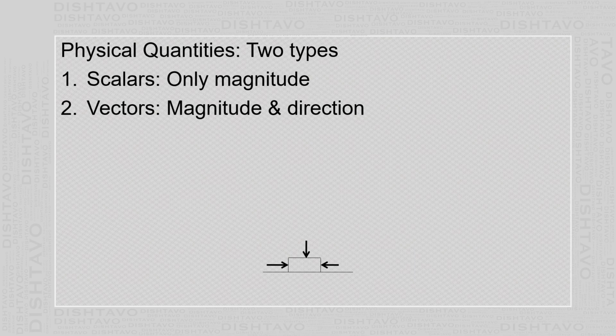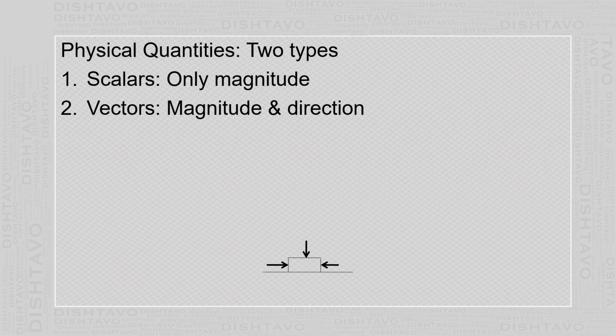Example: mass, time, length, force, momentum, and so on. Physical quantities are classified into two types. First type is called scalars, second type is called vectors. There are physical quantities which can be completely described only with magnitude alone. Direction is not required. Such physical quantities are called scalars. Examples of scalars are mass, length, time.